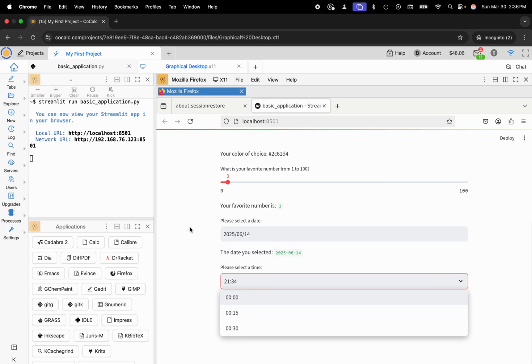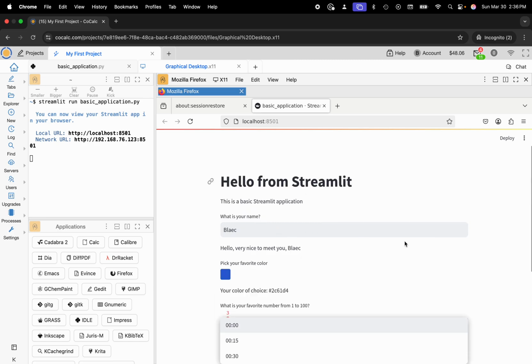Okay, well, this is just a quick tip and trick on using the CoCalc UI. Today, I've shown how to build a basic Streamlit application using a .py file and then running that .py file from a terminal inside of X11 desktop. You can see the service right here.